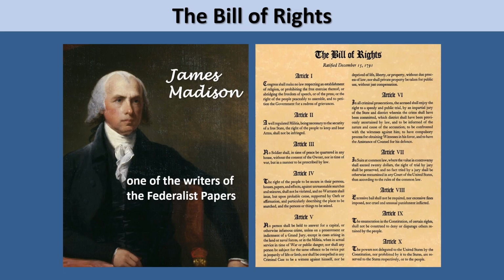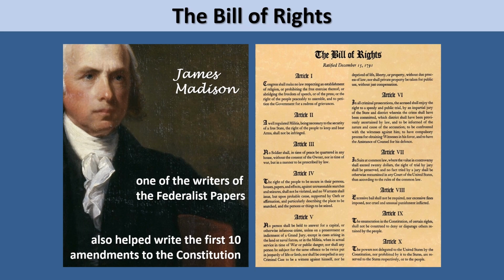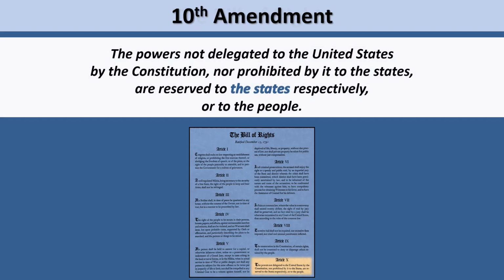After Madison helped write the Federalist Papers, however, he also helped write the Bill of Rights, which protects the basic rights or freedoms of Americans, even against lawmakers and other officials in federal government. The final article of the Bill of Rights, the 10th Amendment, states that any powers the Constitution does not expressly give to the federal government belong to the states or to the people. This was an important addition to the Constitution because it clarifies that while some powers belong to the federal government alone, state governments also have the power to make many important decisions for themselves.